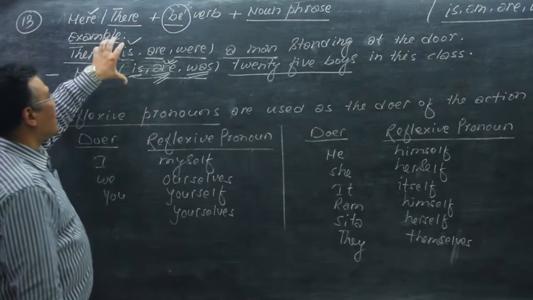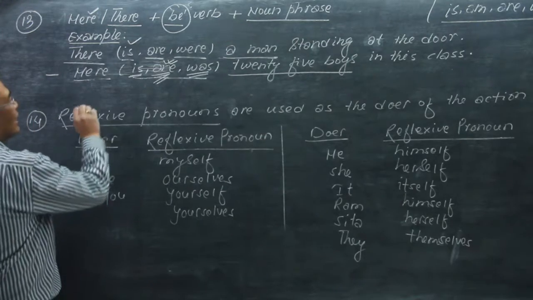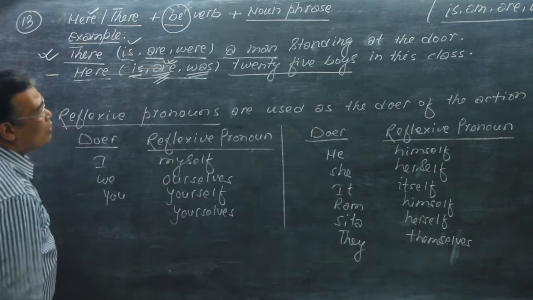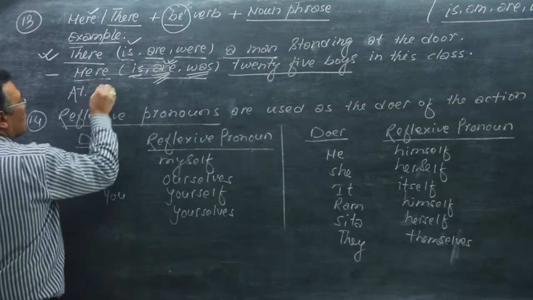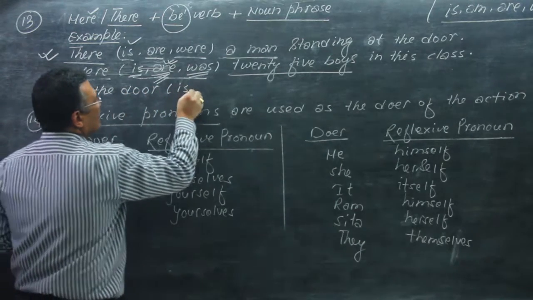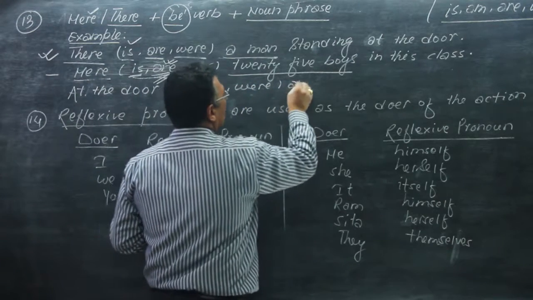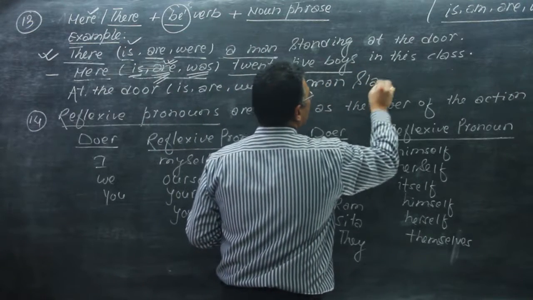And the structure of this sentence can also be restructured like this. Let's take the first example. So, at the door is, are, were, a man standing.